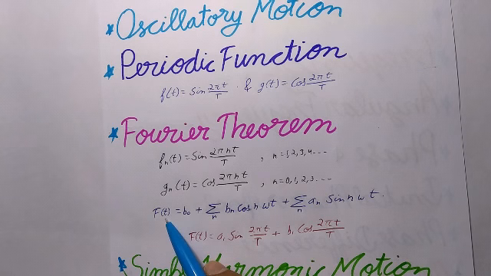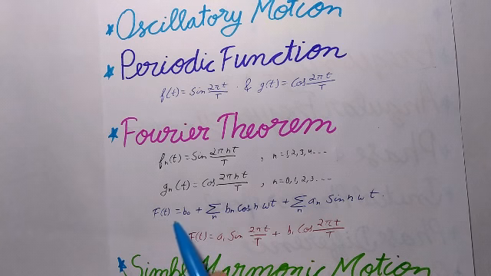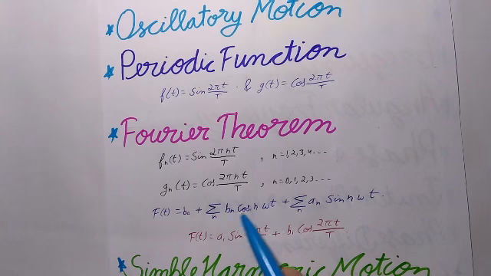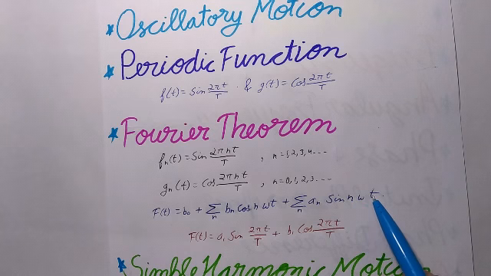with period T, can be expressed as a unique combination of sine and cosine functions, this and this, with suitable coefficients. Mathematically, this will be equal to b0 plus summation bn cos(nωt) plus summation an sin(nωt), where ω is equal to 2π/T. The coefficients b0, b1, b2 and a1, a2, a3 are called Fourier coefficients.